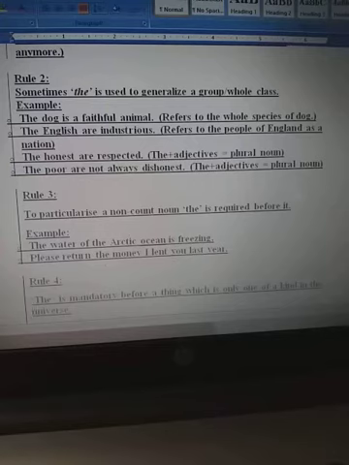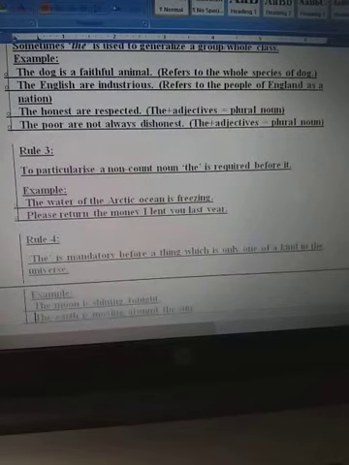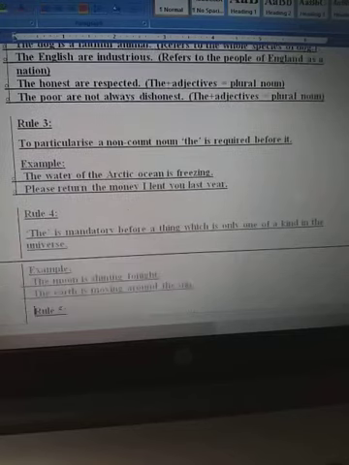The honest are respected. That means here the is used with an adjective and it becomes a plural noun. The poor are not always dishonest. Again it is the use of the plus adjective, and it is a plural noun.